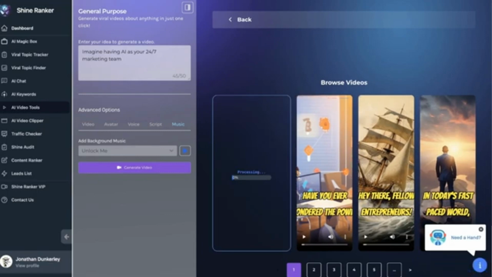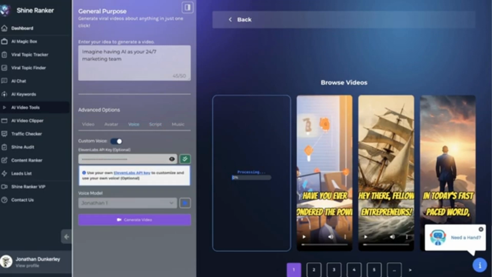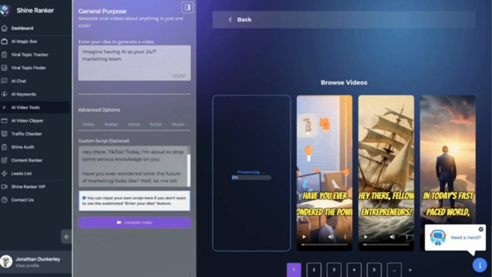If I wanted to, I could respin this script and have an original script that I could just throw in and have it different than the previous one. I could change the idea prompt and make it slightly different, and that would give me different background images. I could change up the voice, or I could change up the avatar, remove the avatar, or any of those variations. So all of the real hard work was just coming up with the script and then our main concept.